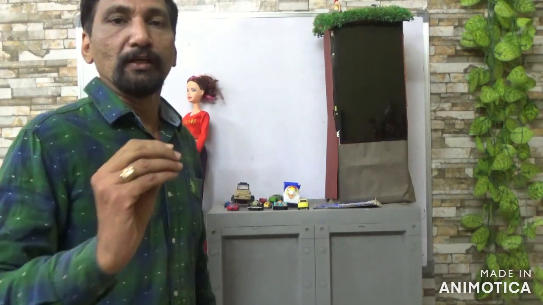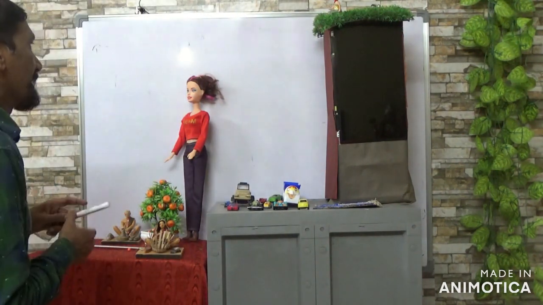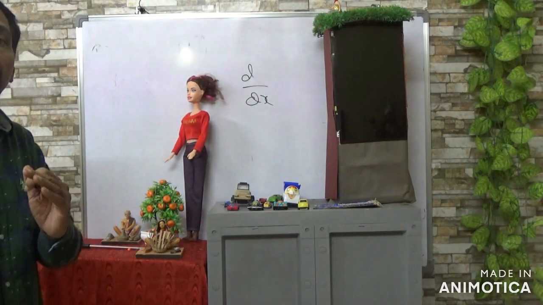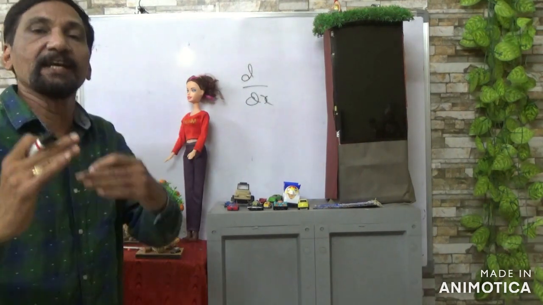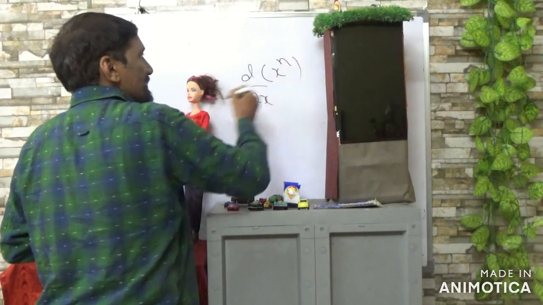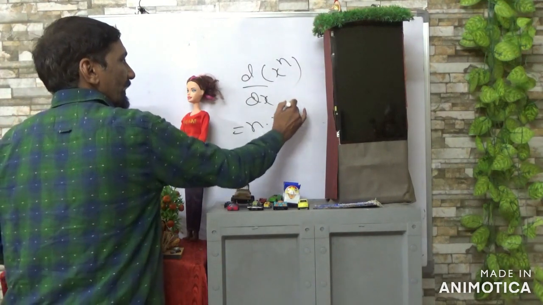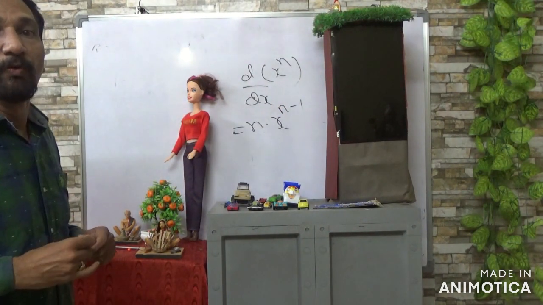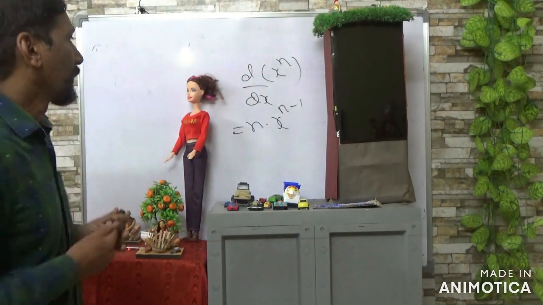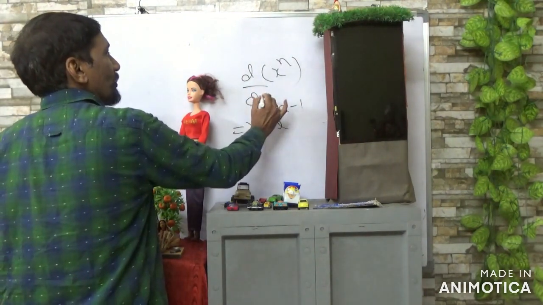In the differentiation process we use only one basic formula: d by dx, which means differentiating a function with respect to x, say distance or position. If you are given x to the power n as a function, then d by dx of x to the power n is equal to n times x to the power n minus 1. Or you can take it with respect to time also. Instead of x you can use t.